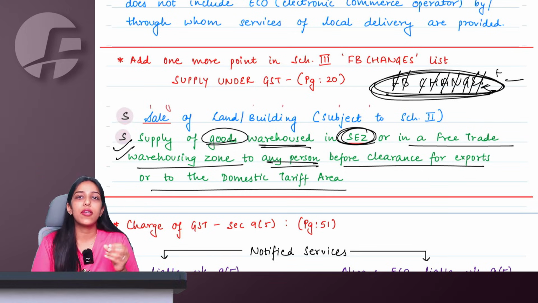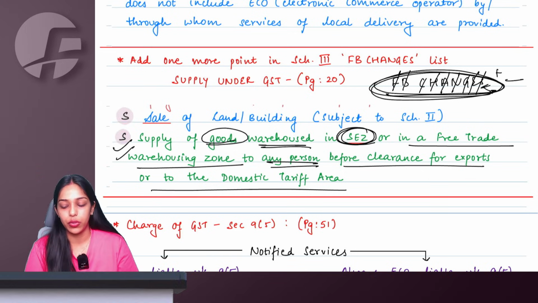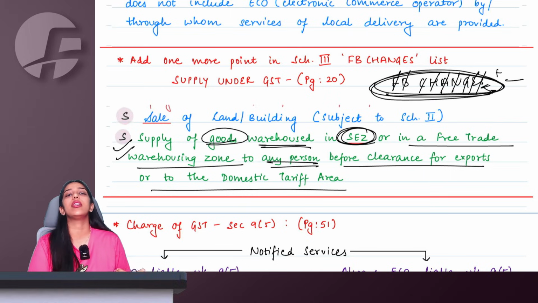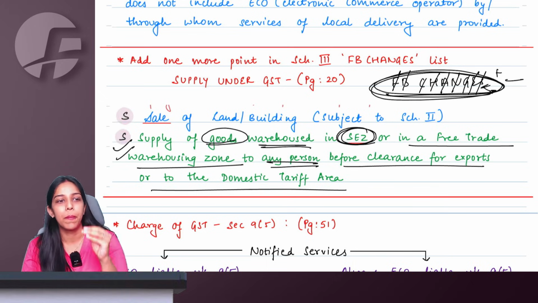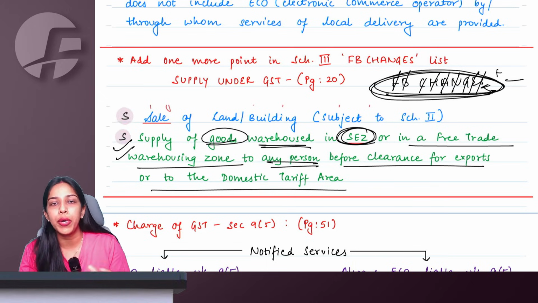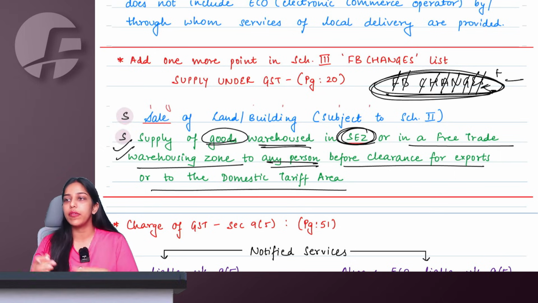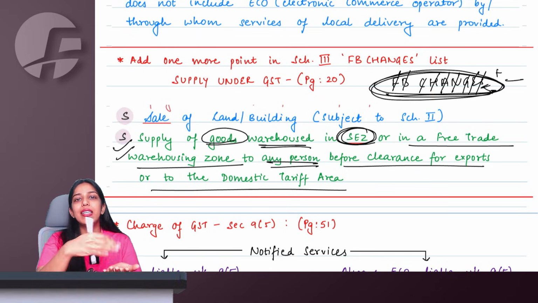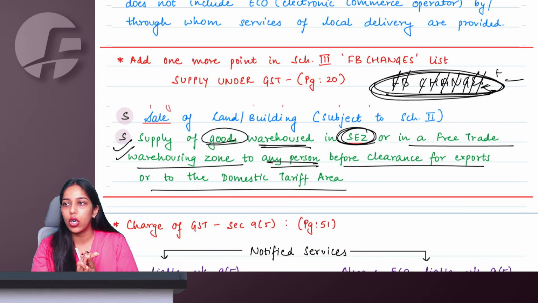So we are saying, let's say your goods are warehoused in a special economic zone or in a free trade warehousing zone. You are not yet exporting it. You are not yet clearing it in the domestic tariff area. From this SEZ only, you are supplying the goods to someone. In this free trade zone only, you are supplying the goods to someone. In that case, GST will not be applicable. It is very similar to the bond-to-bond transfer, right? So in bond-to-bond transfer, we see that if the goods are lying in the customs bonded warehouse and before clearing, I sell it there and there only to someone, GST will not be applicable.